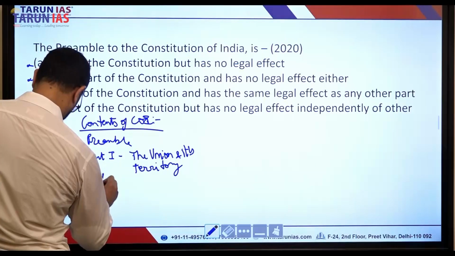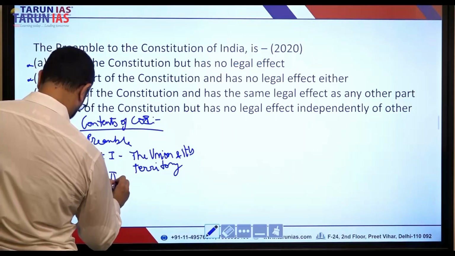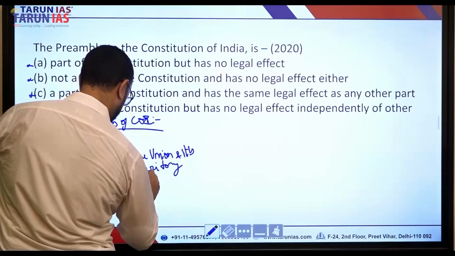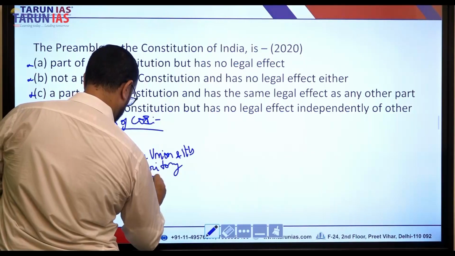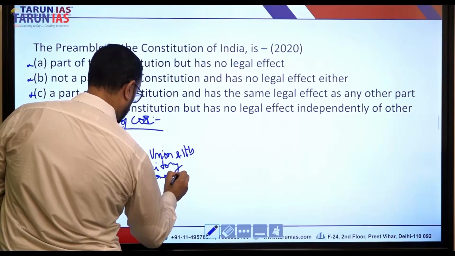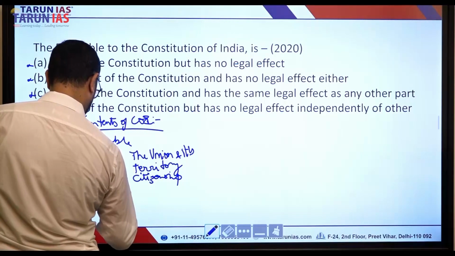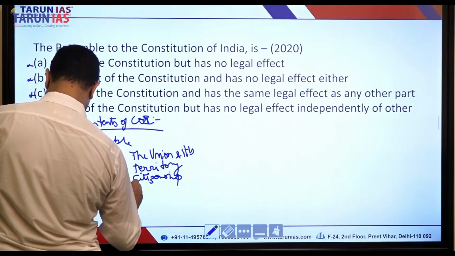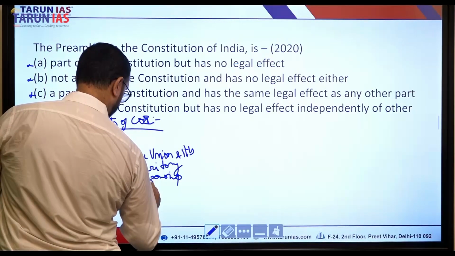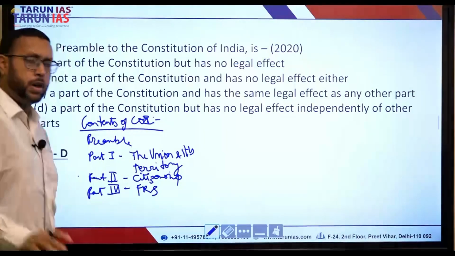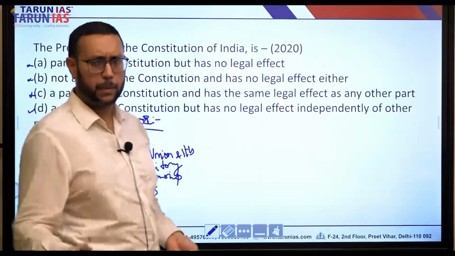Part 2, citizenship. Part 3, FRS. I'm writing down in shorts, fundamental rights.